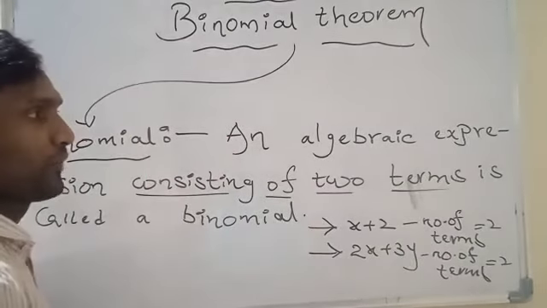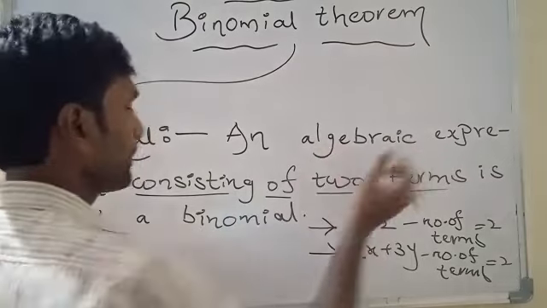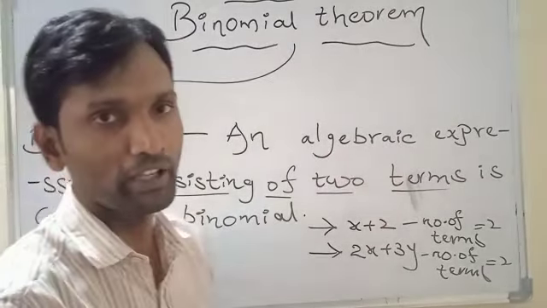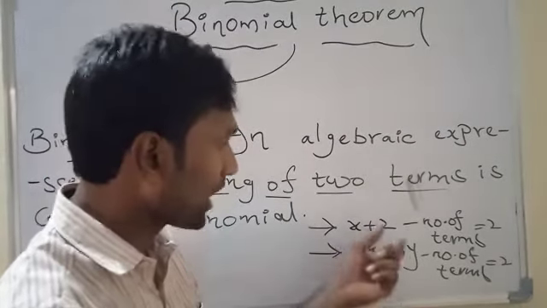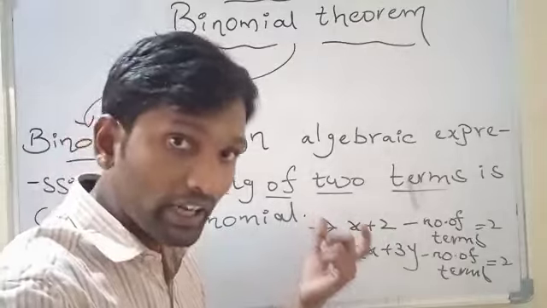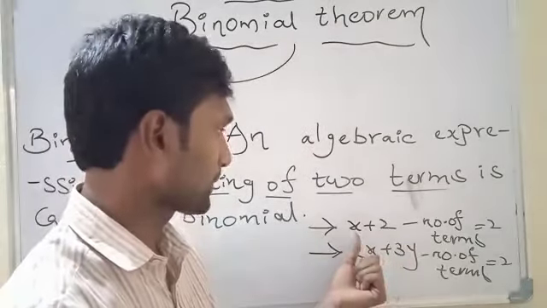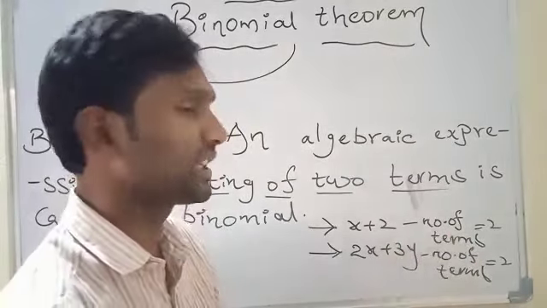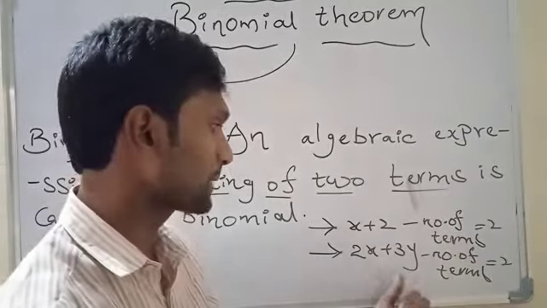From the definition of a binomial, an algebraic expression consisting of two terms is called a binomial. In these two examples, each and every algebraic expression contains two terms only. The first algebraic expression is x plus 2. There we have two terms only. Now it is called a binomial. See the second algebraic expression, 2x plus 3y.